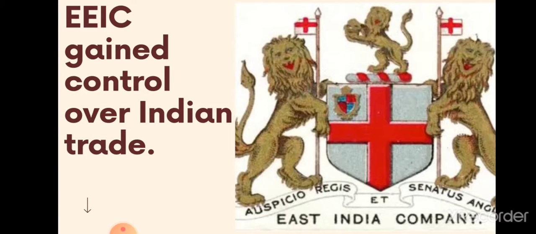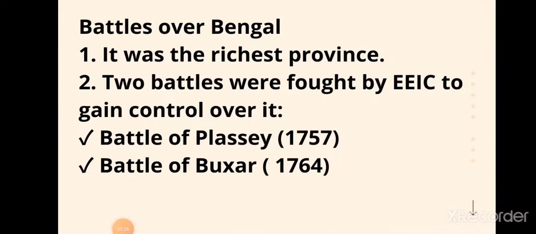So the English East India Company won the third battle but allowed the French East India Company to do business at some of their old trading posts, but with the condition that they will not fortify their posts and they will not collect the French army there. Now the battle is over.